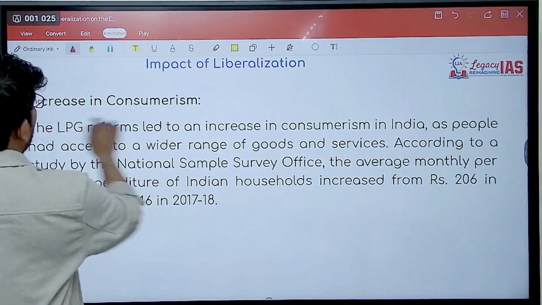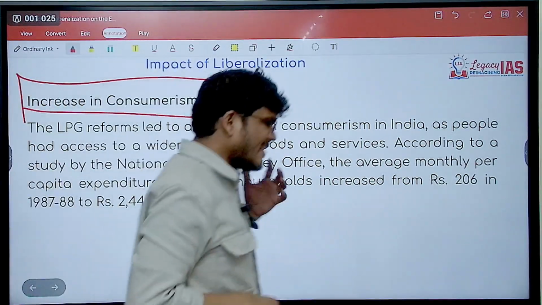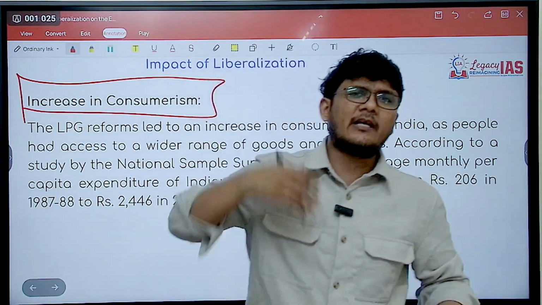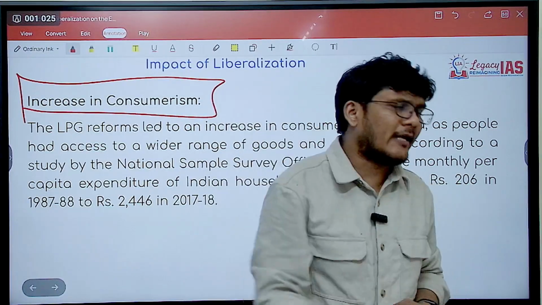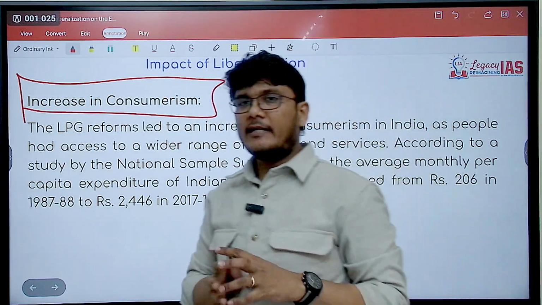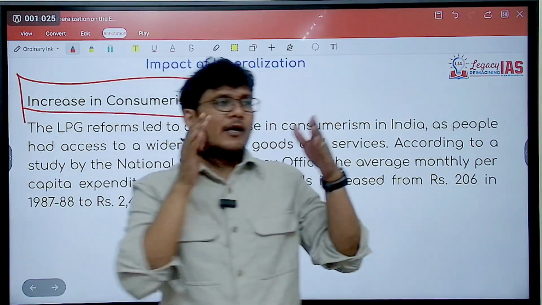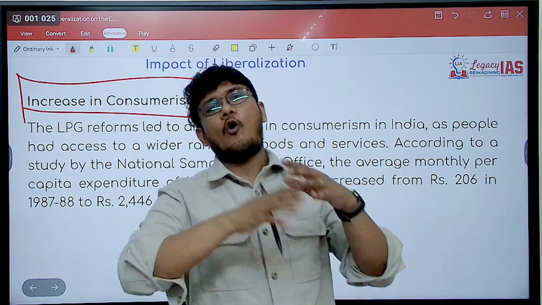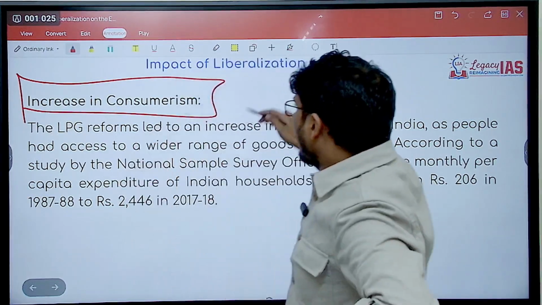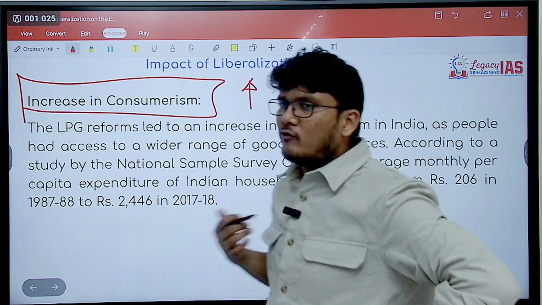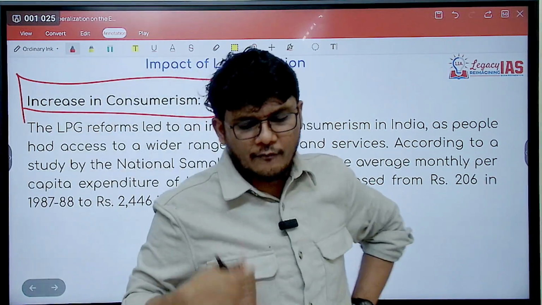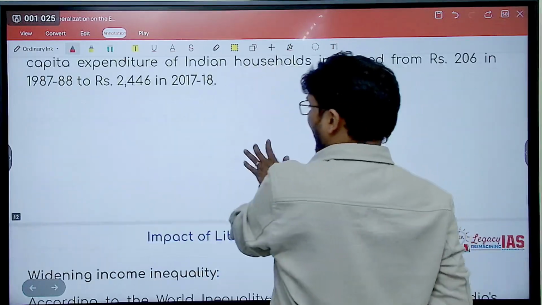Then increase in consumerism. This is a negative thing at some point of time, but also positive. It helps join the economy, increase the demand, the economy works well, creates jobs, etc., etc. But too much of consumerism should not happen. That can lead to be negative. Completely involved in consumerism, the social life, the personal life, all these gets affected. But that is a different social issue. Here consumerism as in production had increased, the choices with people was more, so people were trying new and better, improved and more things, as a result of which helping the economy as well.